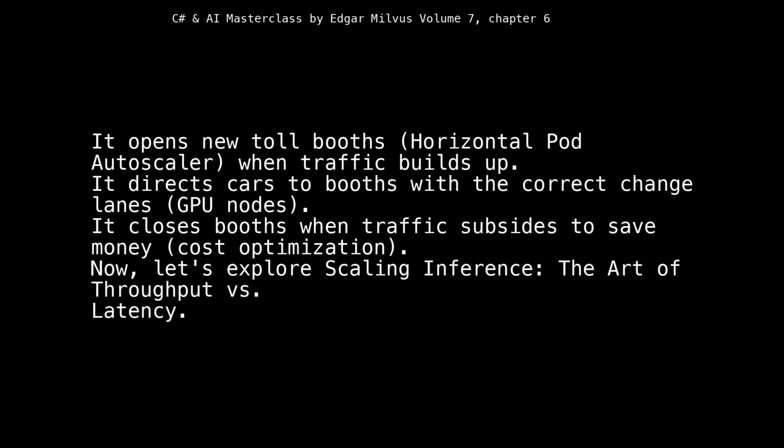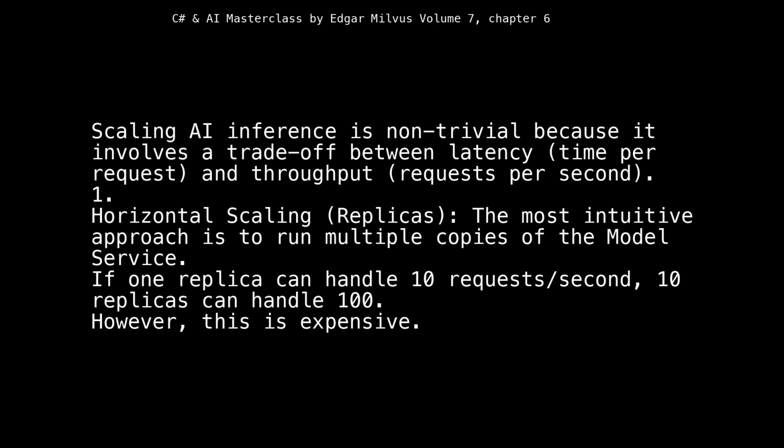Now, let's explore scaling inference, the art of throughput versus latency. Scaling AI inference is non-trivial because it involves a trade-off between latency, time per request, and throughput, requests per second.